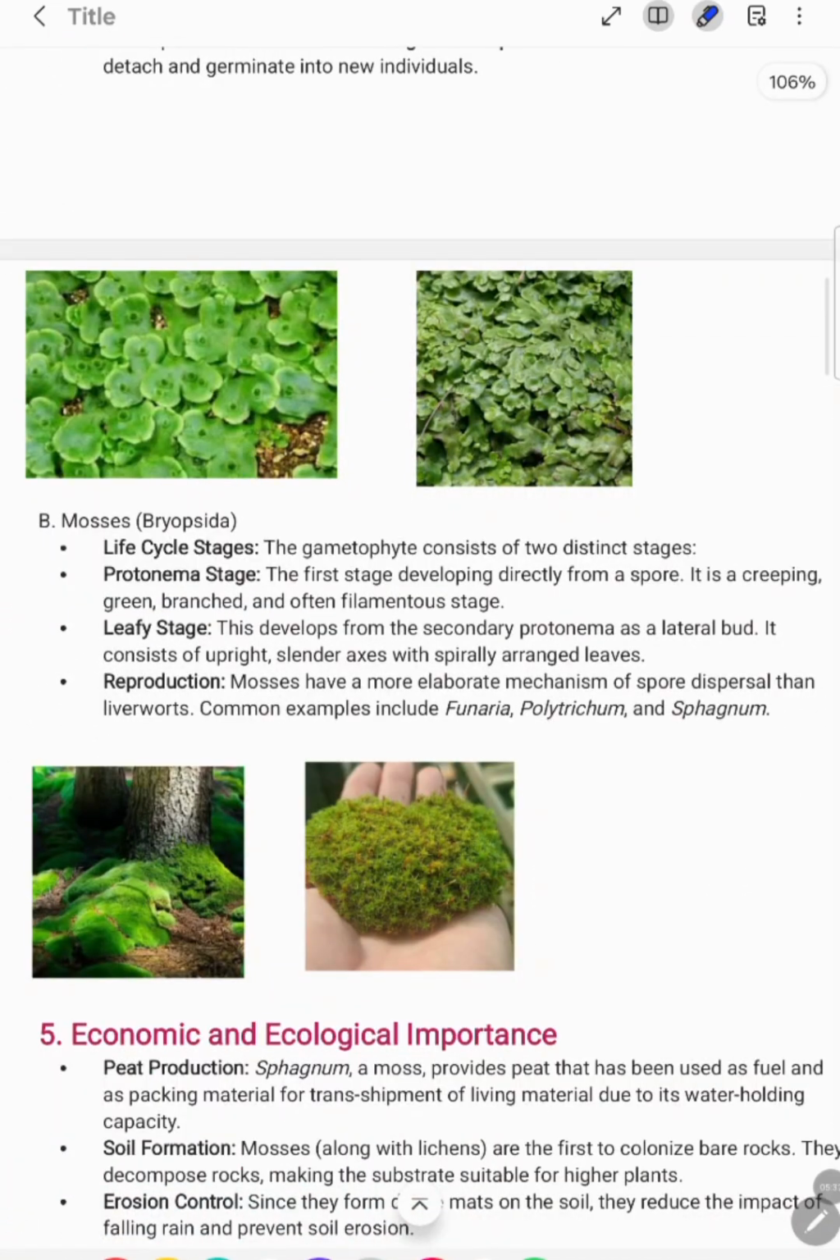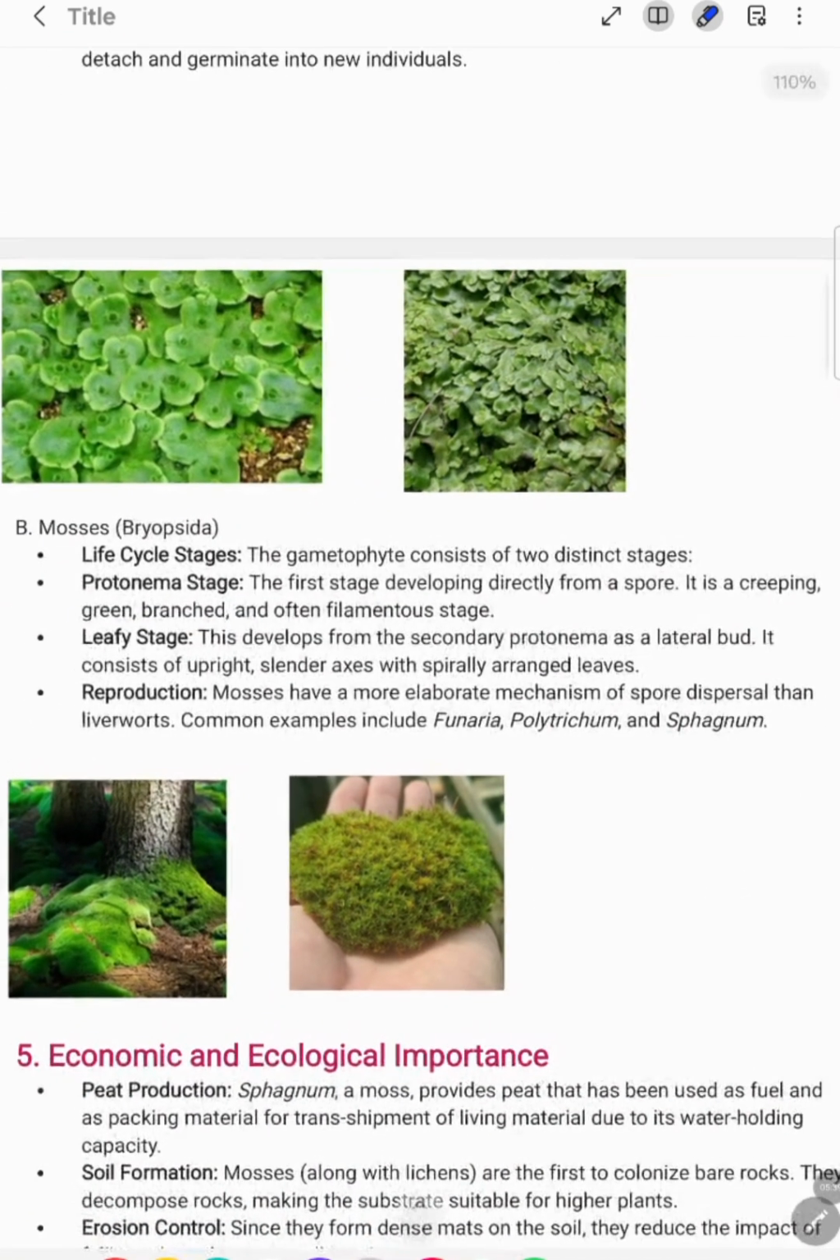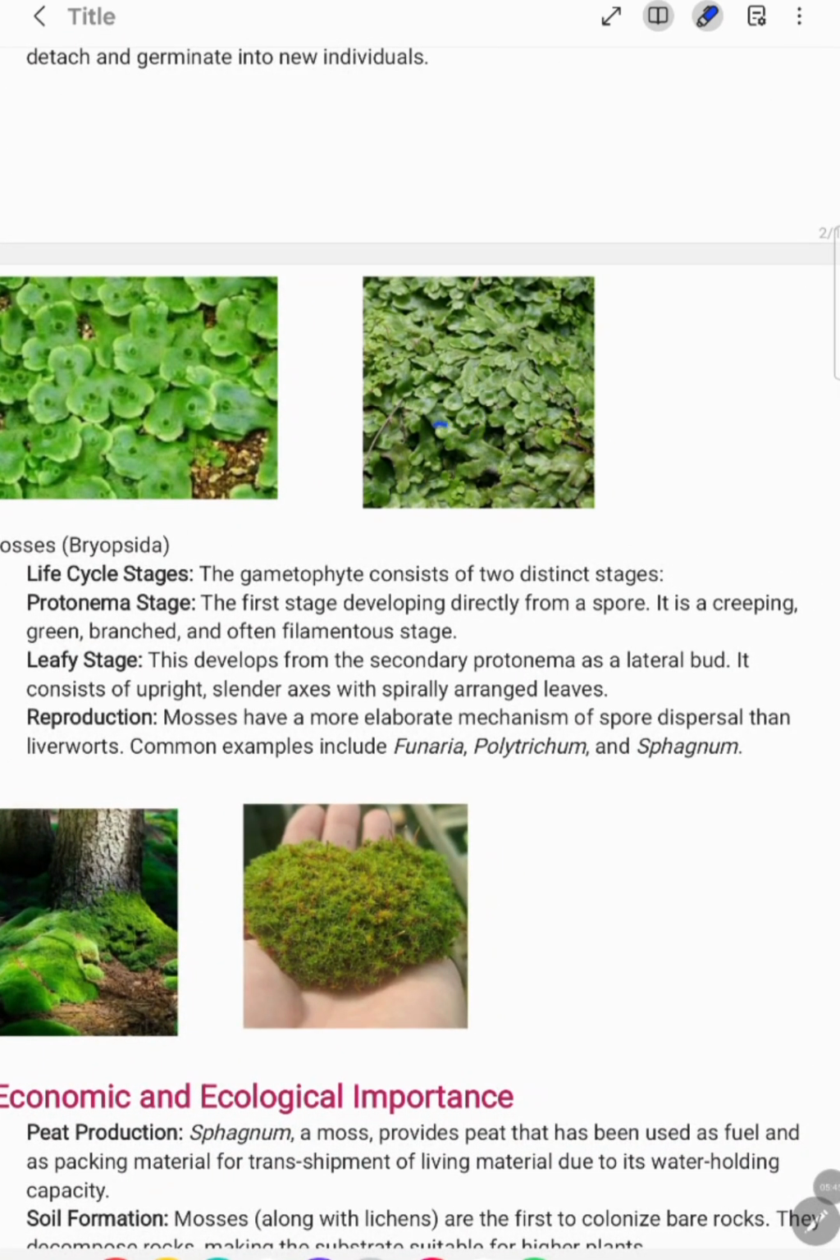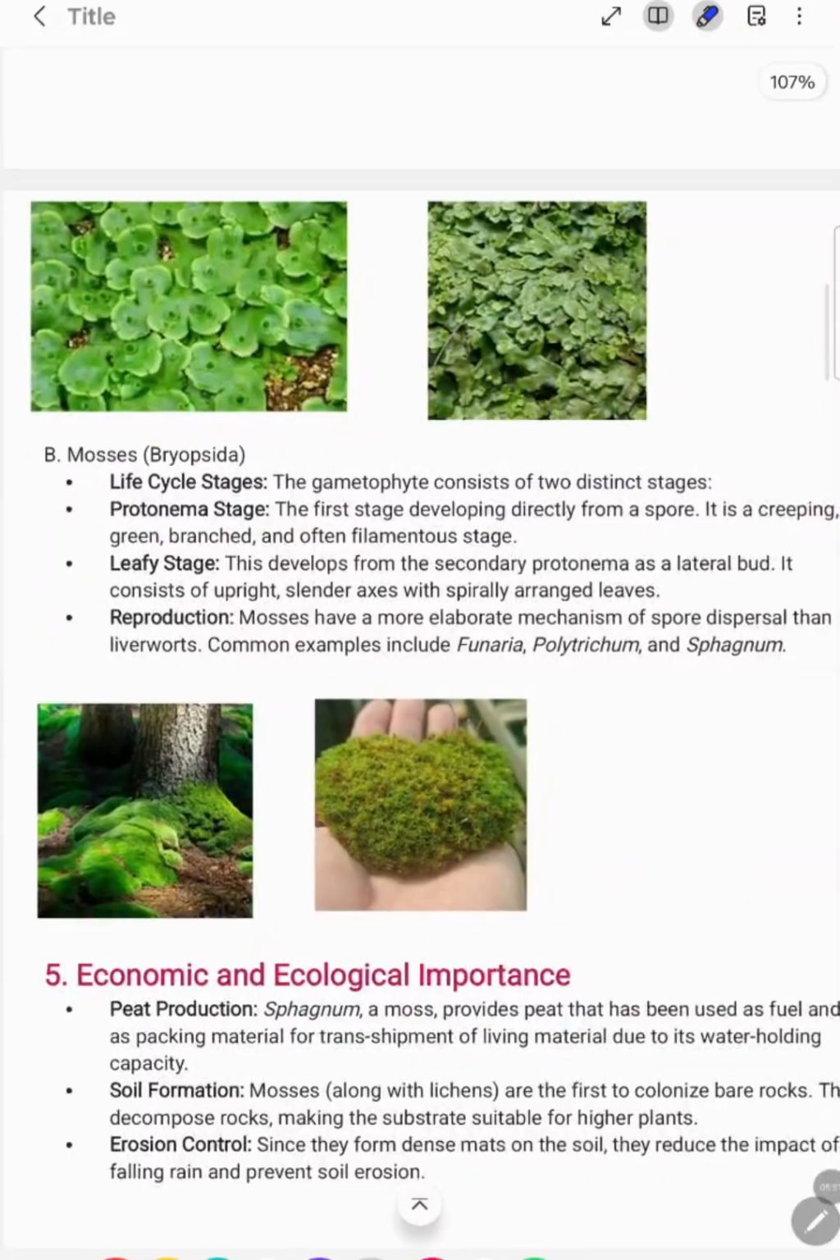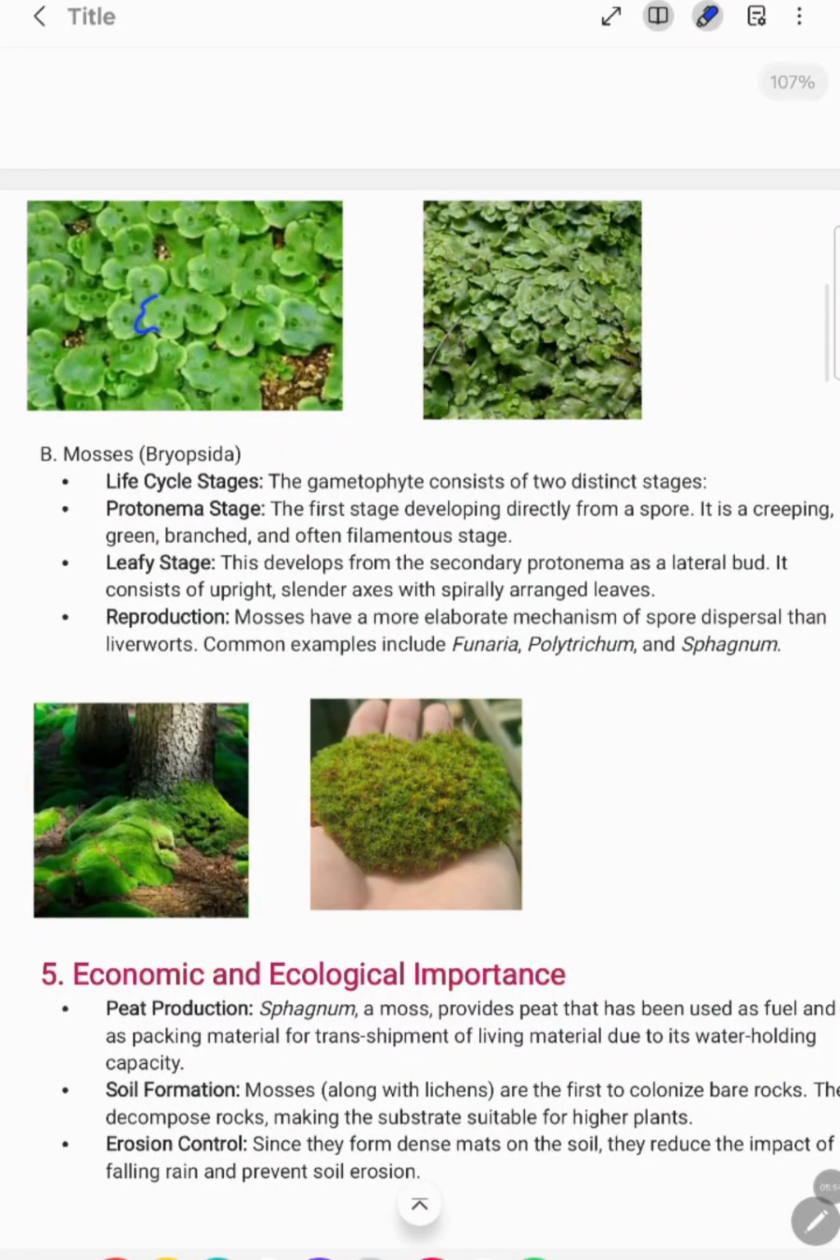So here are two diagrams of liverworts. Look at this: you are going to see this thallus-like structure, and it is a quite magnified image. You can see the thallus-like structure, and all of these are your gemma cups.